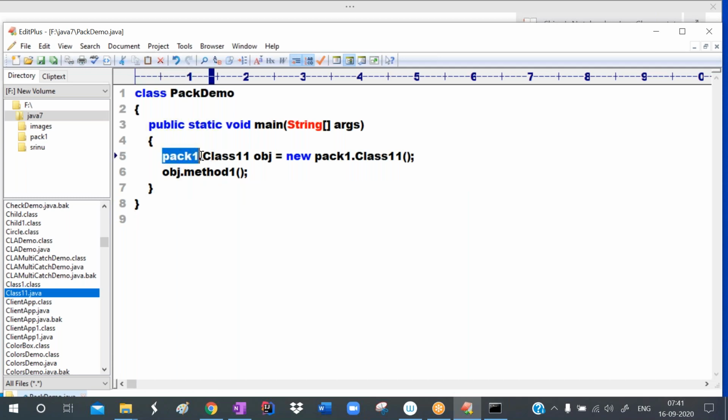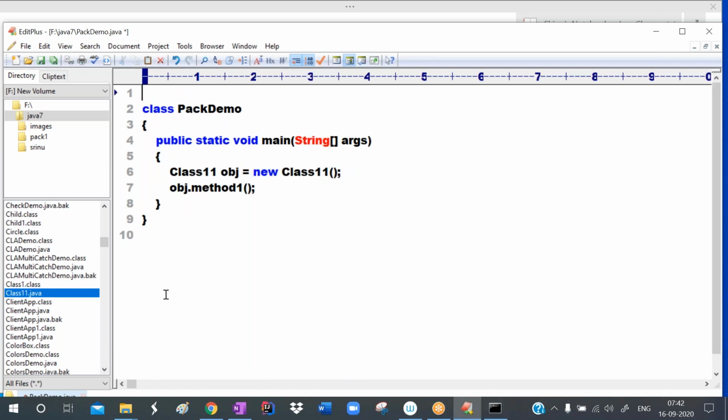Instead of writing this package name, pack1, each and every time in front of the class name, you can write an import statement. So write import. What is the package name? Pack1. Pack1 dot, what is the class name? Class11. Now this class11 is ready to use.